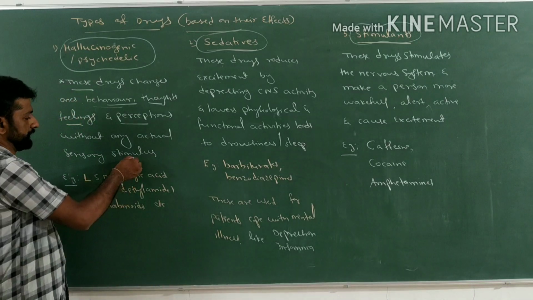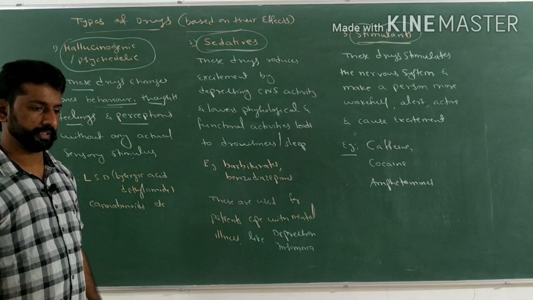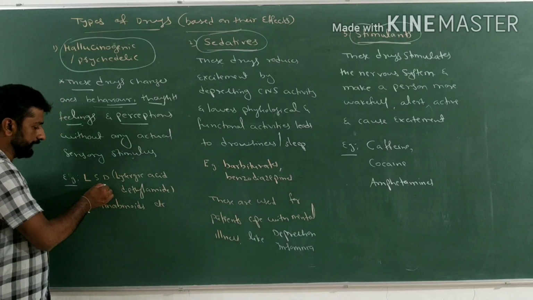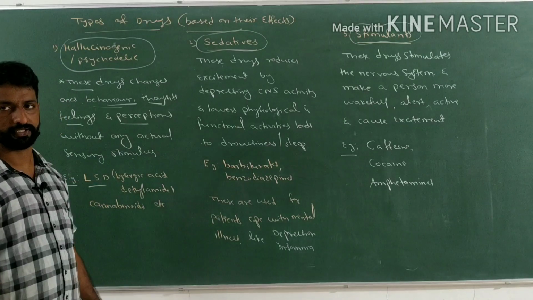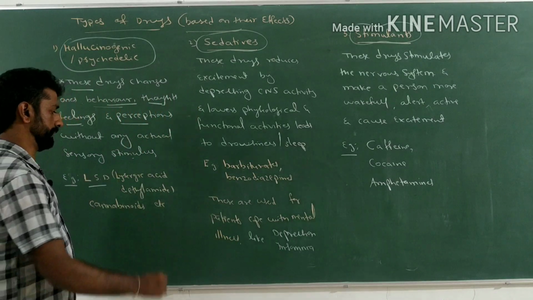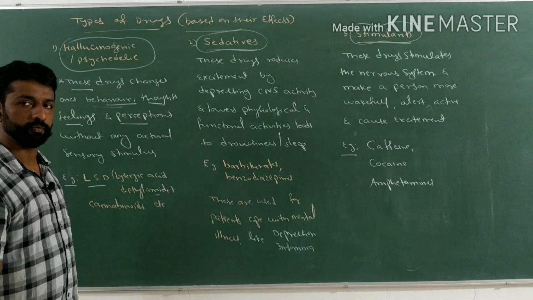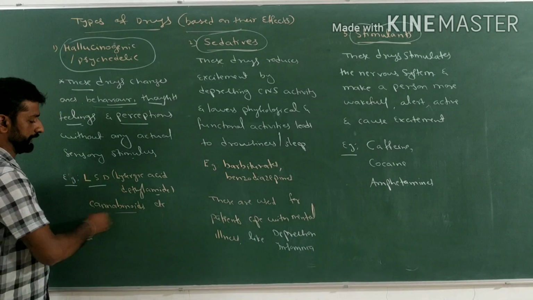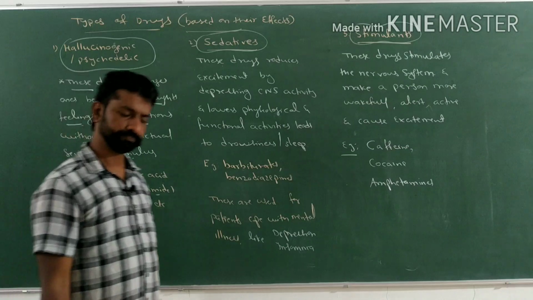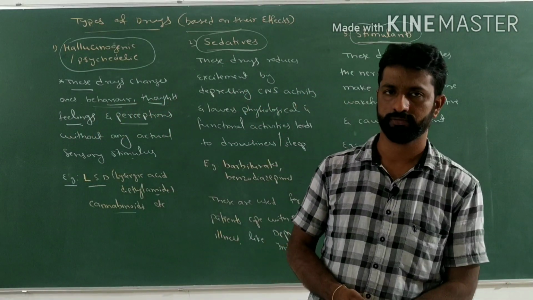What are the examples of psychedelic or hallucinogenic drugs? Here one is LSD. What is the full form of LSD? Lysergic acid diethylamide is the full form of LSD. And one more such drug is cannabinoids, and other drugs are also there.